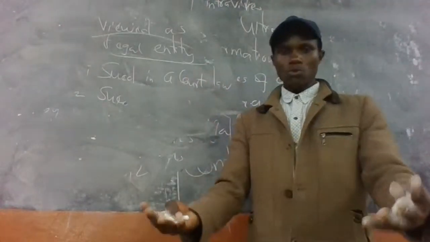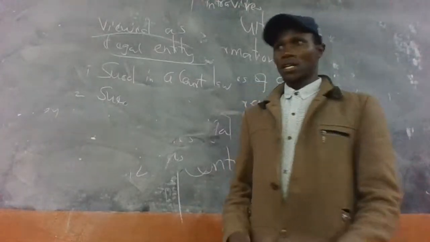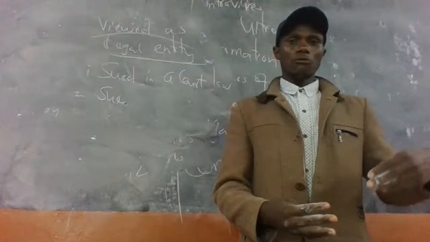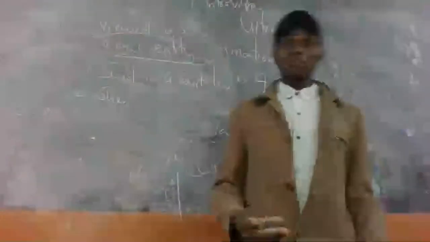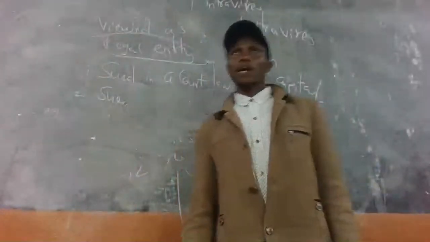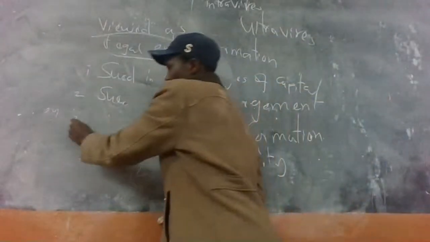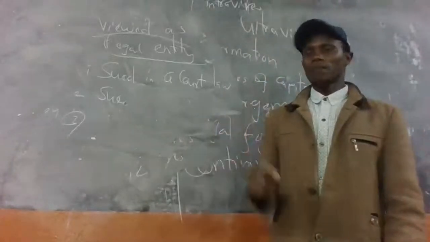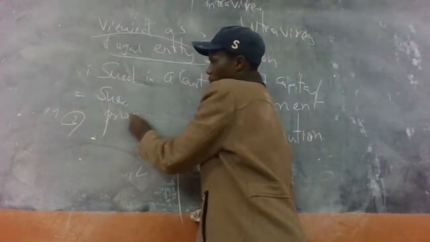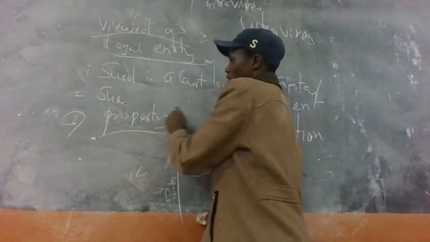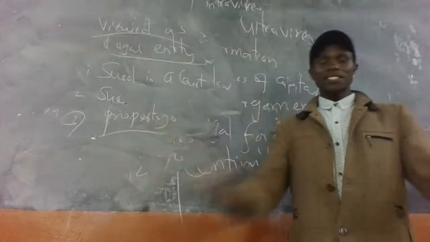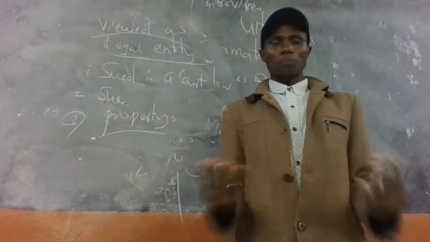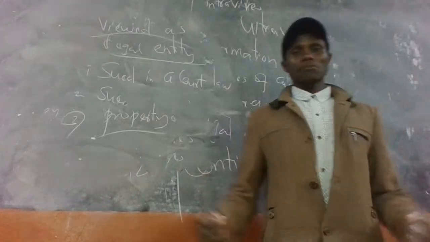A company can take a person to court if the person violates or uses its name in operations. The third reason is that the company can own property in its own name. So the company has the right to own property as a natural person.